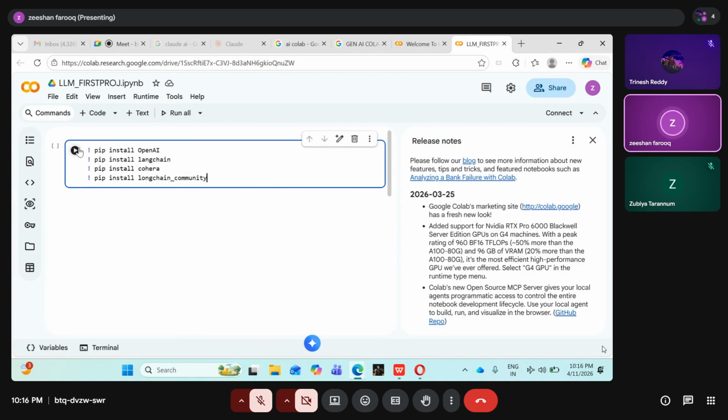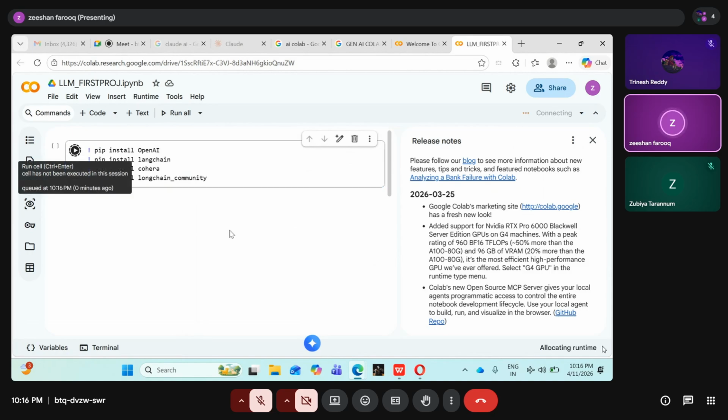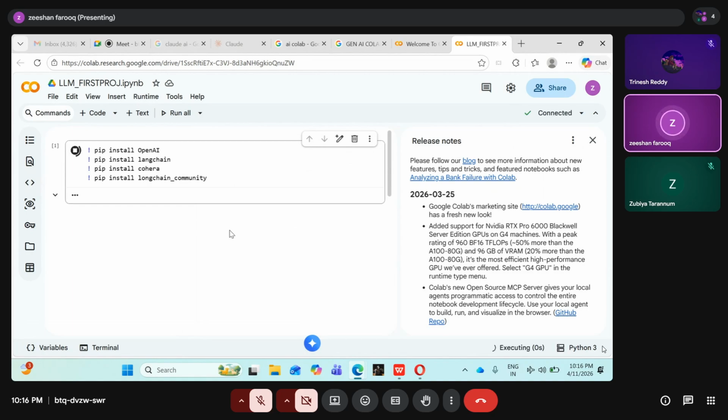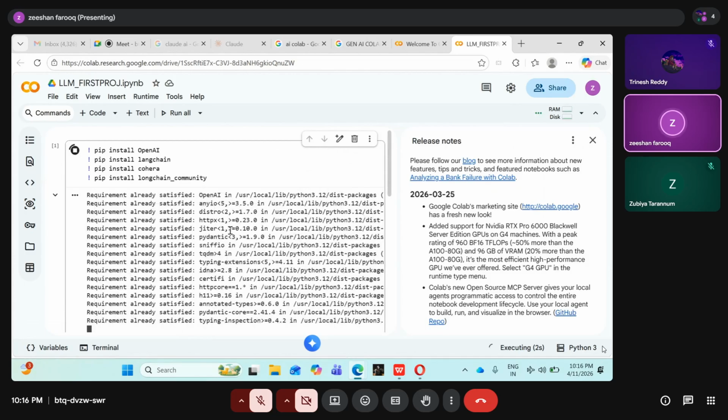Now you see what exactly I'm doing. I am running this code now. When I click on run, you see it is going to get executed. Then we will write a small program in Python, and slowly we're going to create our own LLMs. All these libraries are slowly getting added.